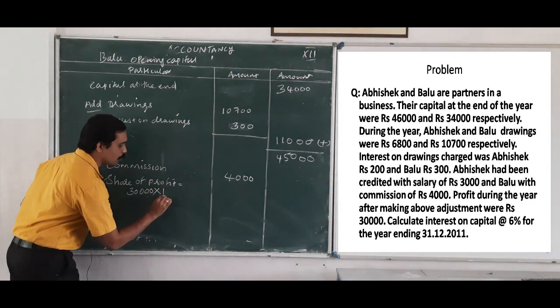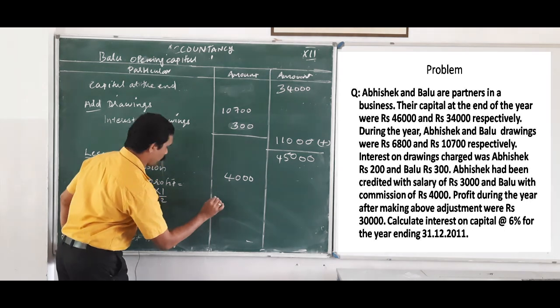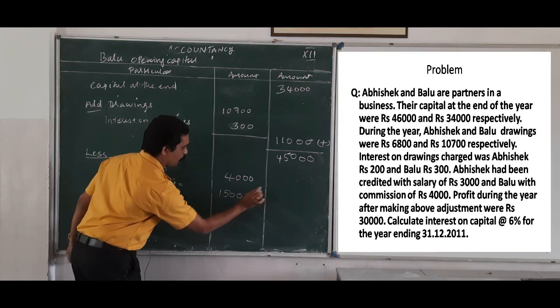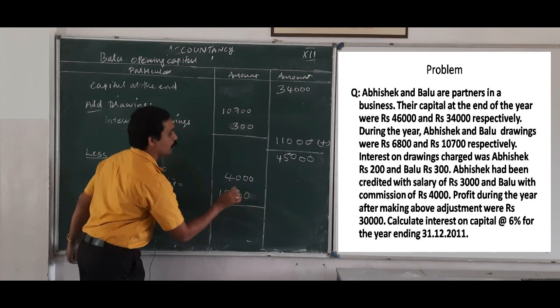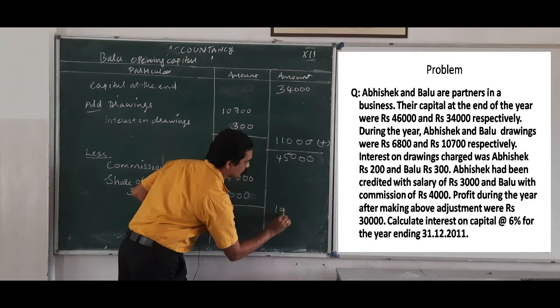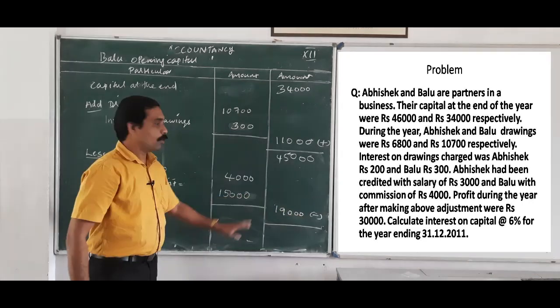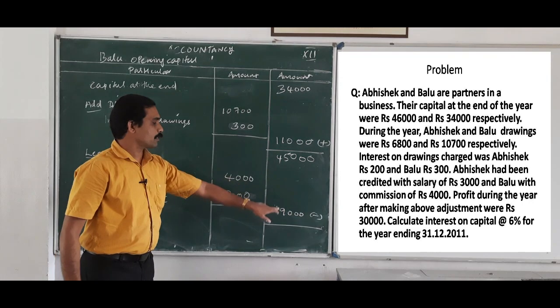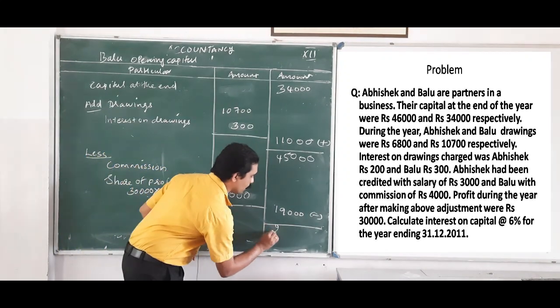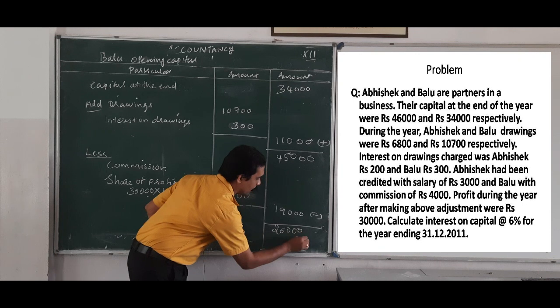So 1/2, that is 15,000. So how much? That is 19,000. So we deduct 45,000 minus 19,000. The answer is 26,000.